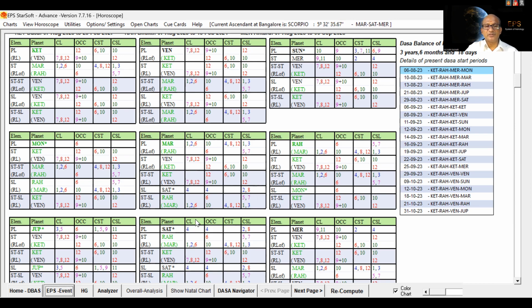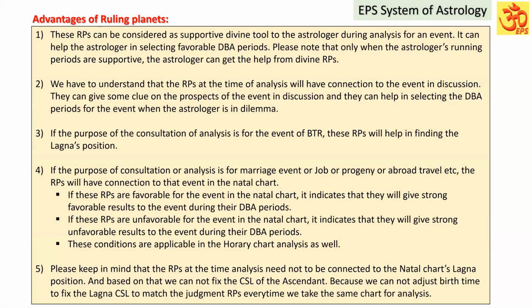For that purpose, the role of ruling planets in the other planets, as rulers or supporters, what impact it is giving, and also to know the ruling planet strength by way of connection to the other ruling planets, we can easily identify with the help of this tool. I think you would have understood. By way of practice, you can easily do it. That is also required whenever the user or the astrologer is in need of such a tool, they can use it. Okay. Now we are going to discuss the advantages of the ruling planets.